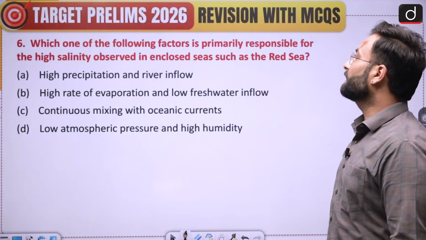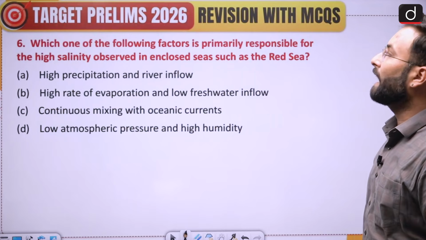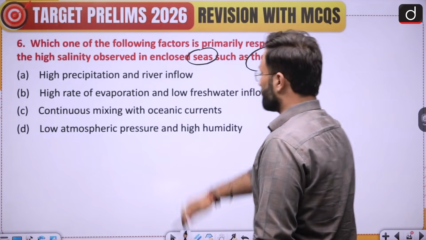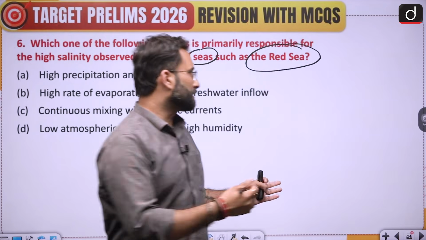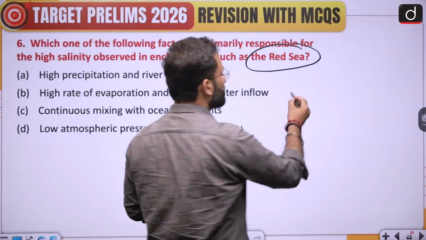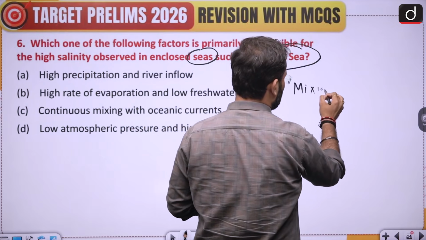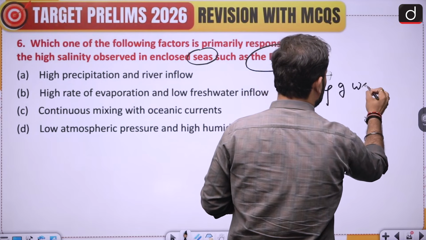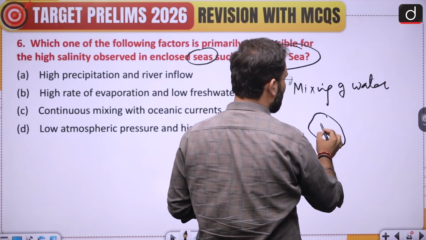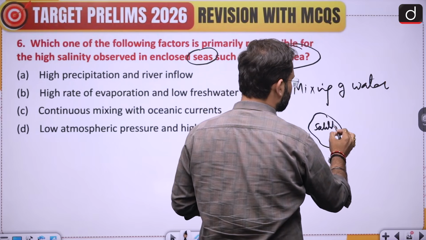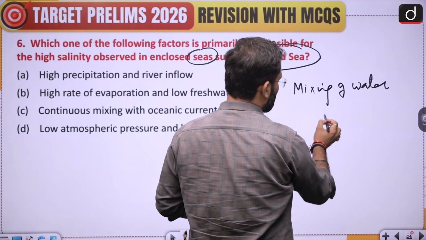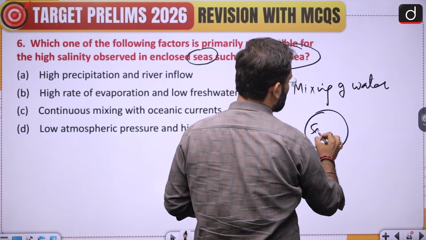Which one of the following factors is primarily responsible for the high salinity observed in enclosed seas such as the Red Sea? Now when we talk about an enclosed sea, if there is an open sea, you can see that there will be a mixing of water. So let's say if there is some area, this is an area which is having high salinity.